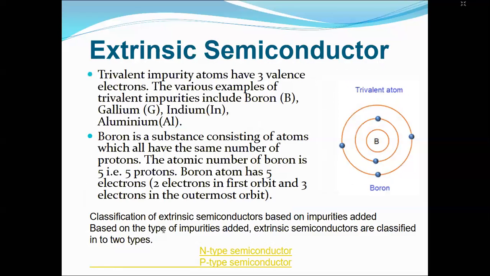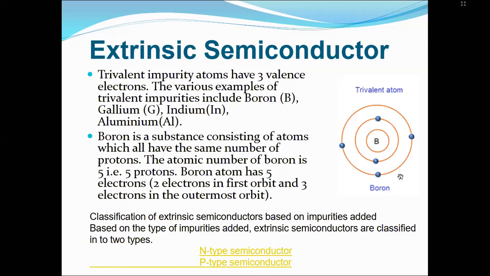Now there is another category where we dope with trivalent impurities, for example boron, gallium, indium, and beryllium. In that case, because this is a trivalent impurity, there are 3 electrons in the outermost orbit, right? So these 3 will make covalent bonds with 3 atoms from the silicon.